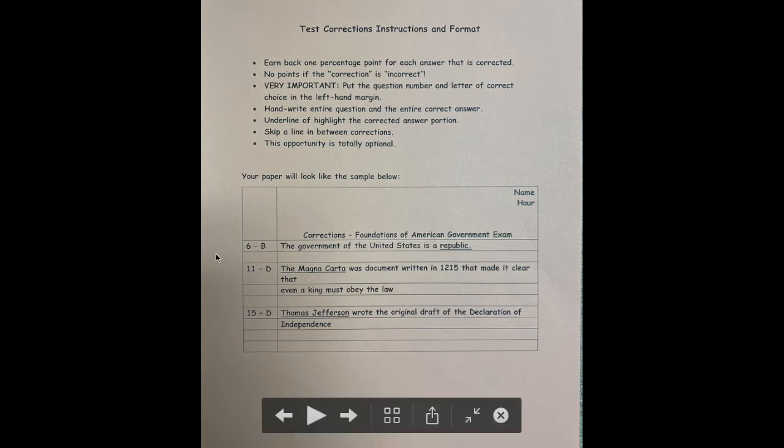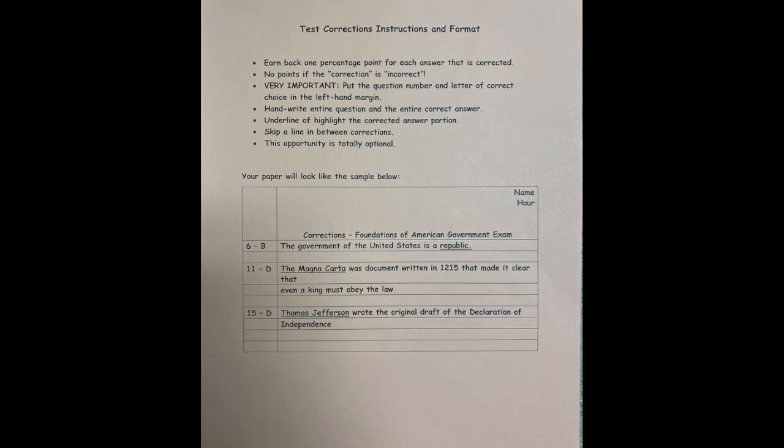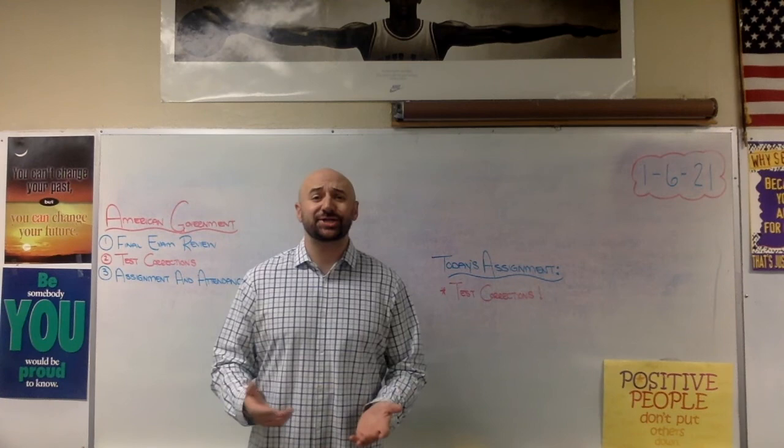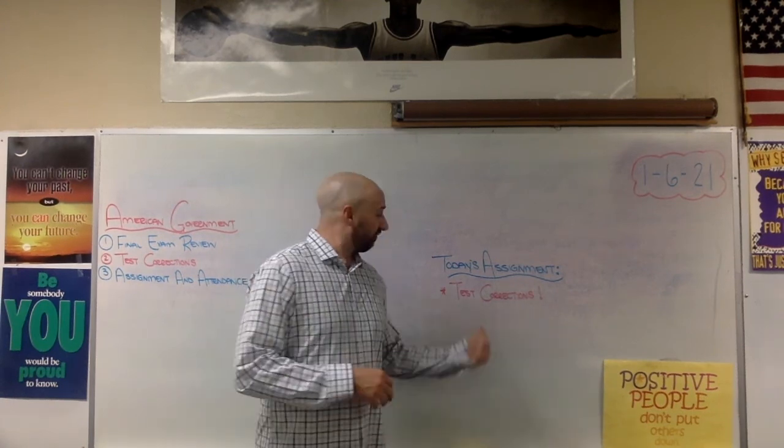And remember to put the correct number and the correct answer letter on the left-hand side of the margin, right over here. This is where you're going to put those. And then next to it, you're going to put the statement where you're teaching me the fact. You'll skip a line and then move on to the next. If you have any questions, obviously, let me know. There you have it. That is how we do the test corrections. That is your assignment for today.